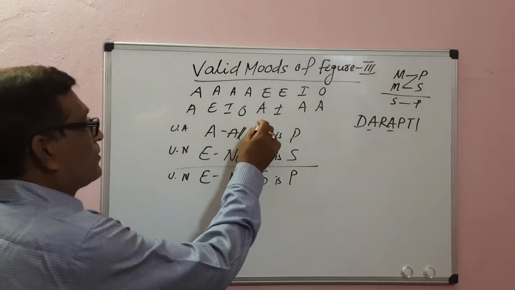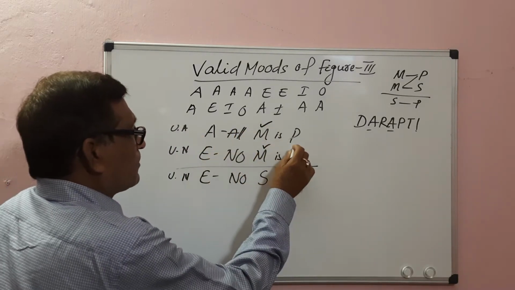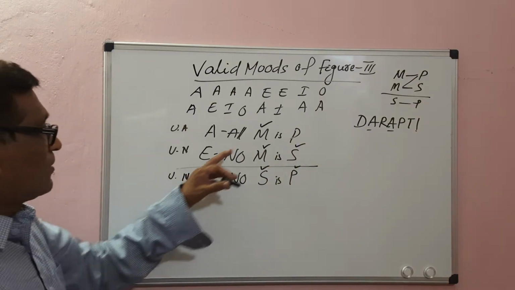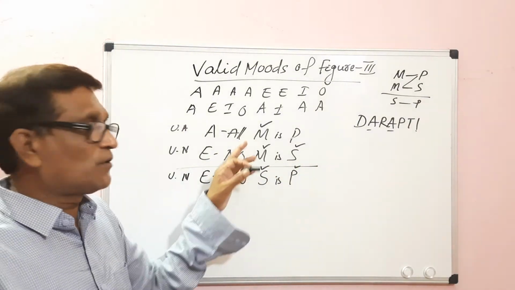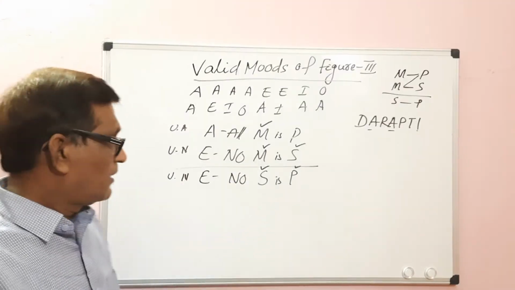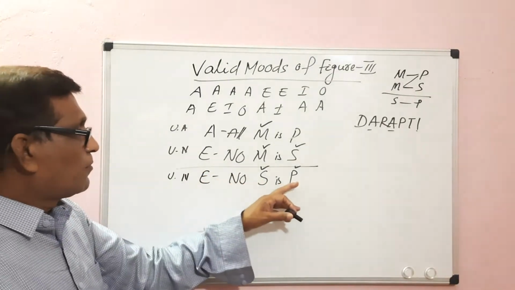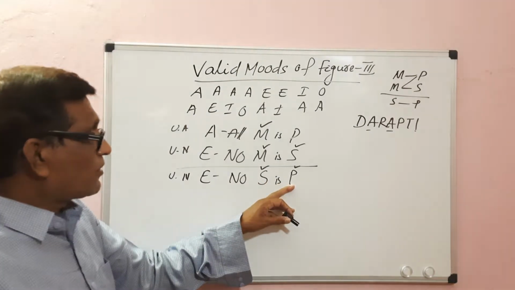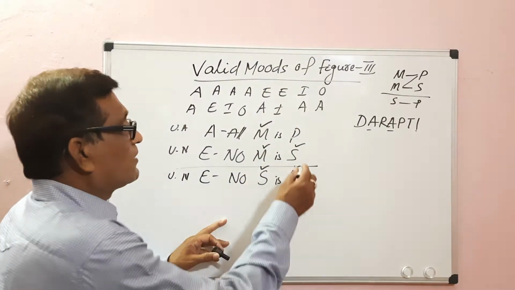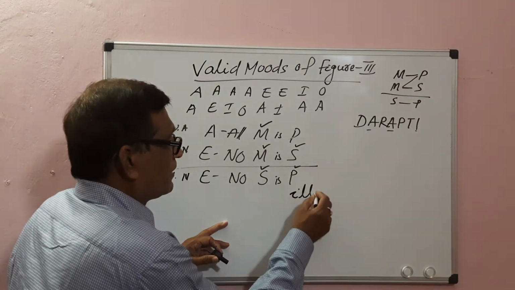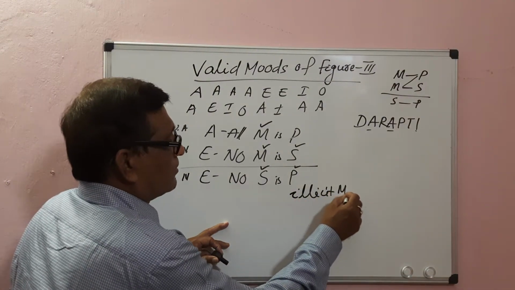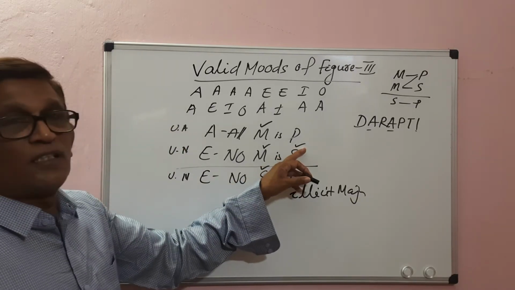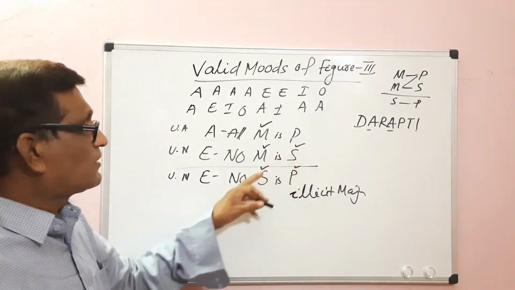A distributes the subject term, E distributes both subject and predicate. Here the middle term is distributed in both premises, so there is no fallacy of undistributed middle. In the conclusion, both the major and minor terms are distributed. The major term is distributed in the conclusion but not in the major premise, so it leads to the fallacy of illicit major. The minor term is distributed in the conclusion and also in the minor premise, so there is no illicit minor.